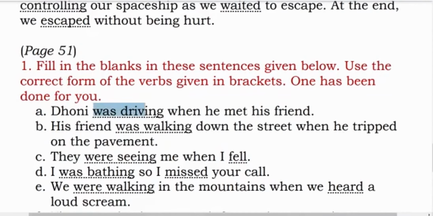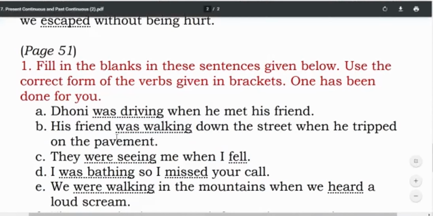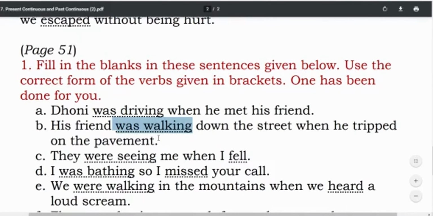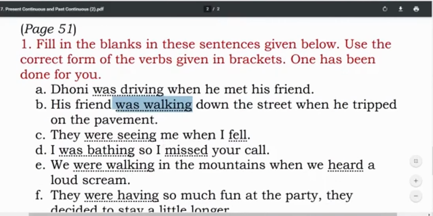Dhoni was driving when he met his friend. Action 1 and action 2. His friend was walking down the street when he tripped on the pavement. Once again, action 1 and 2. They were seeing me when I fell. Action 1, action 2. Okay, now in question C, I can easily explain to you the reason for doing this.